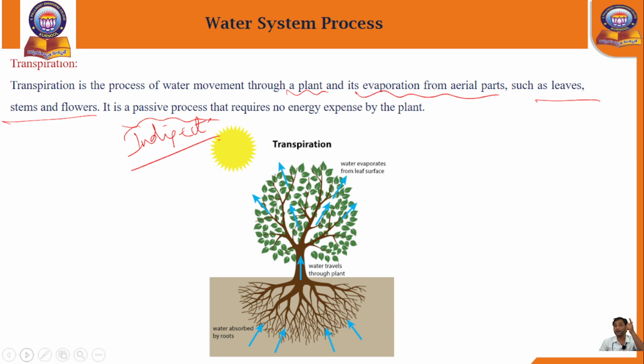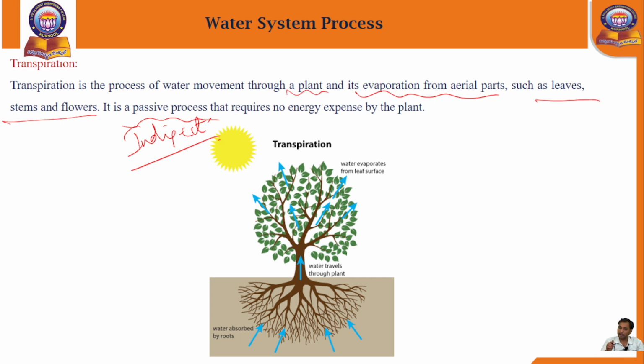Evaporation is the direct process where the water is available on the ground surface. We can see the water, so it directly evaporates into the atmosphere. But in the transpiration stage, we can't see the water, but it is present under the ground surface.